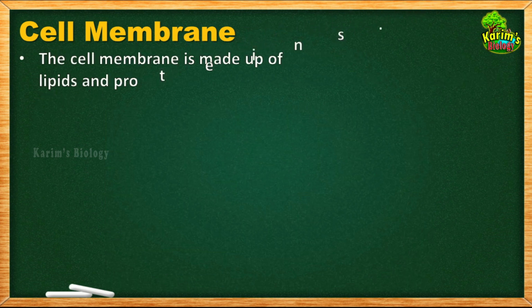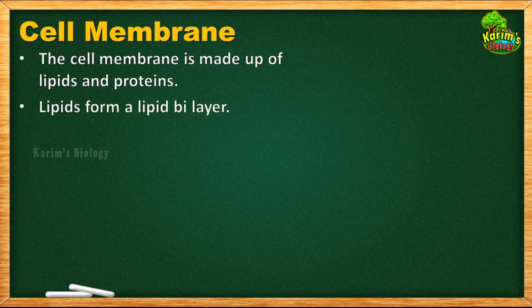Now come to the structure of the cell membrane. The cell membrane is made up of lipids and proteins. So what are the basic fundamental building blocks of the membrane? The building blocks of the membrane are lipids and proteins, but don't think that only lipids and proteins are there. In addition to lipids and proteins, the plasma membrane is also attached with some carbohydrates, and it also contains cholesterol molecules. Okay children, but fundamentally it is made up of lipids and proteins. So let us see how the lipids and proteins are arranged.